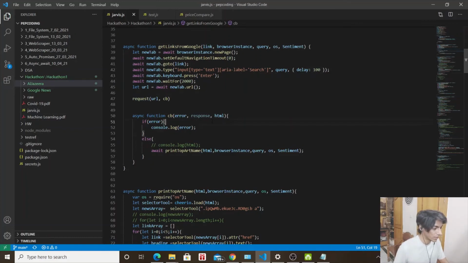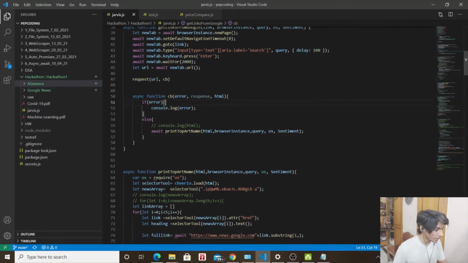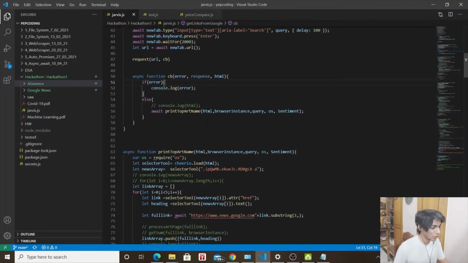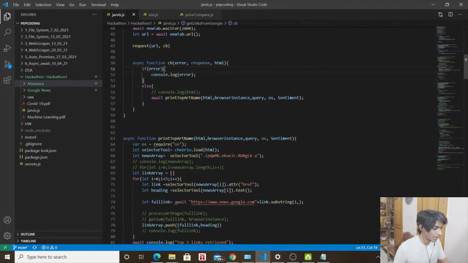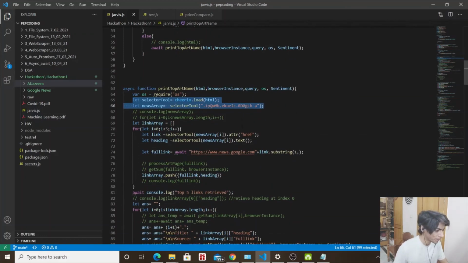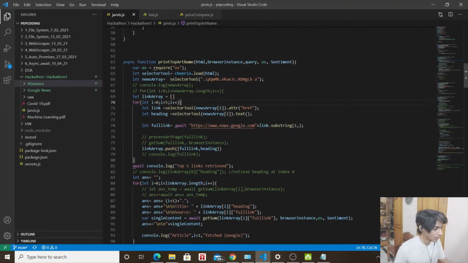part where Cheerio comes in. Actually, no, this is not exactly Cheerio. It's a callback function, and Cheerio is used here in the print top article name. Yeah, all right. So basically, we load the entire HTML of the entire page to display all the results.